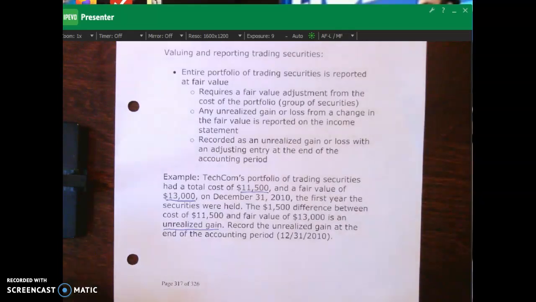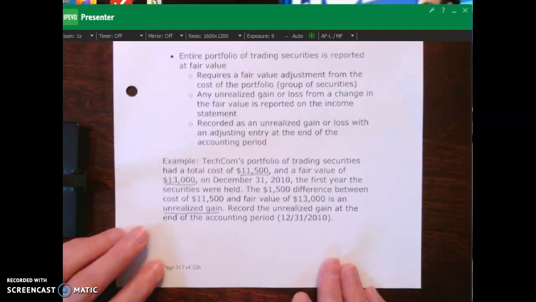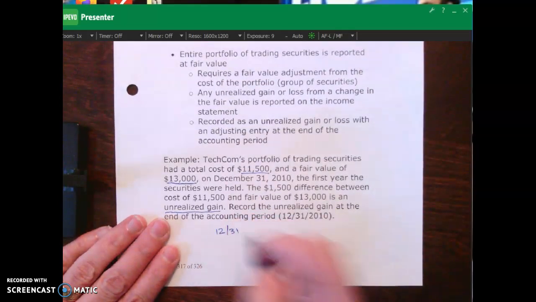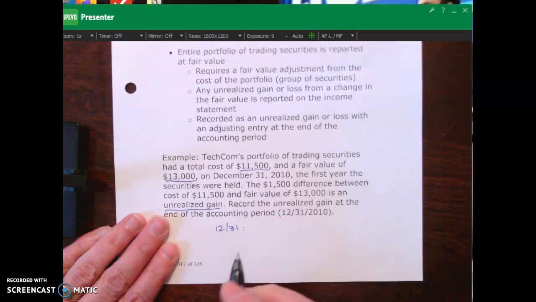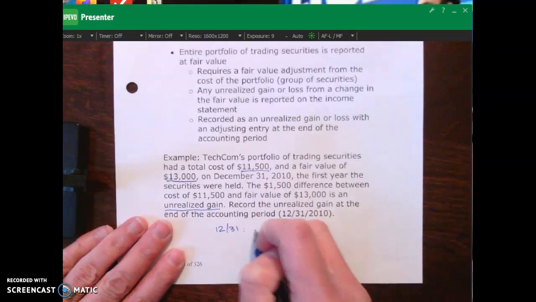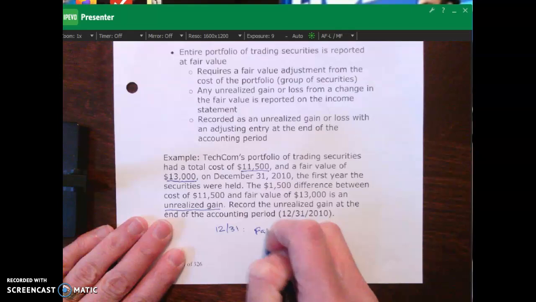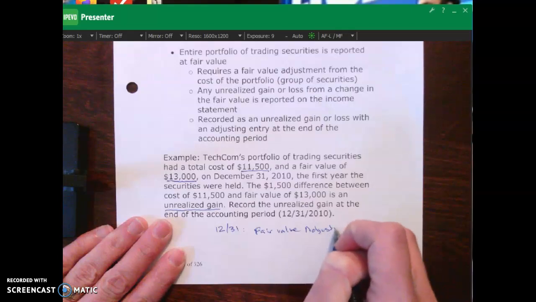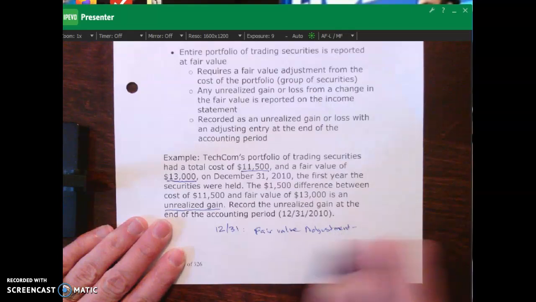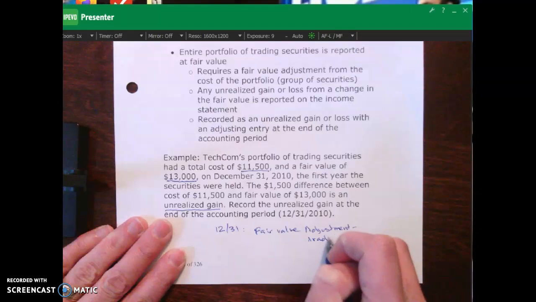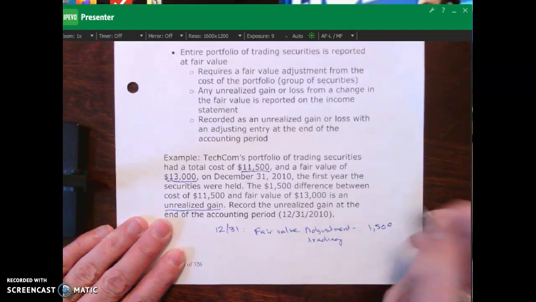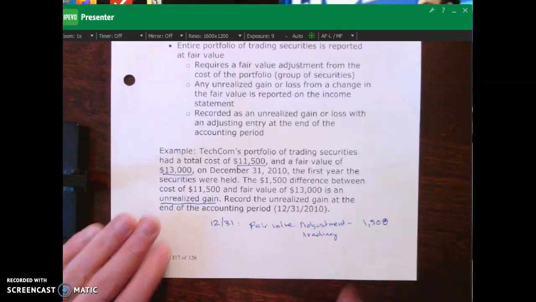So what we would do in terms of our journal entry on 12/31, at the end of the accounting period, we would debit our fair value adjustment, trading, for the difference between the market value or the fair value and then the cost, which is $1,500.